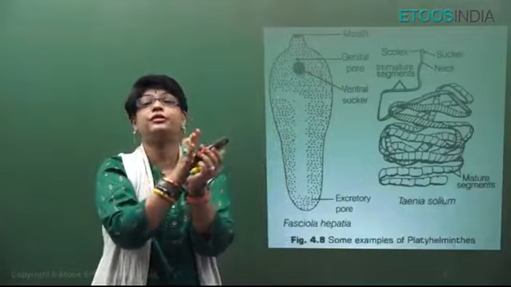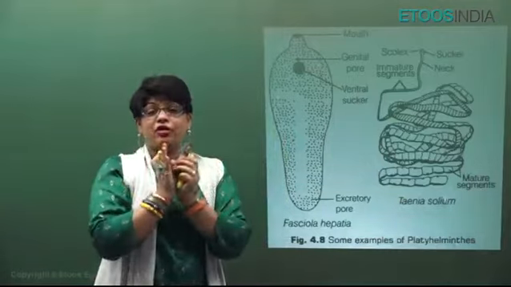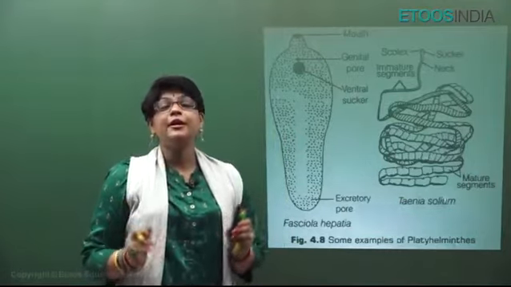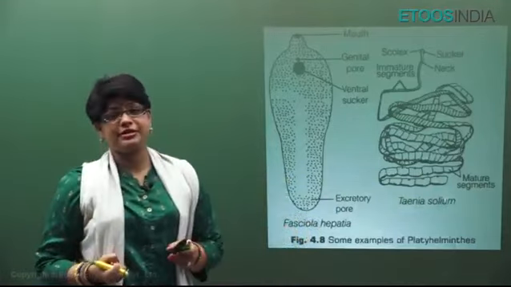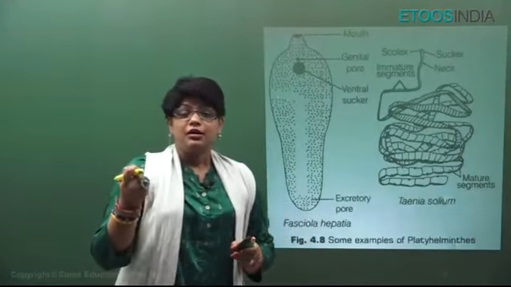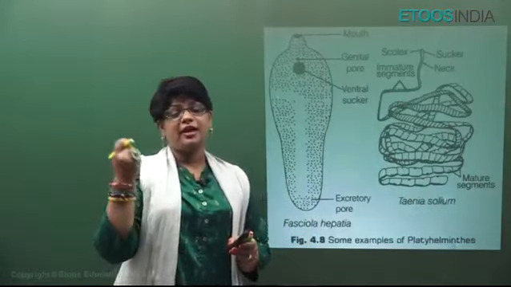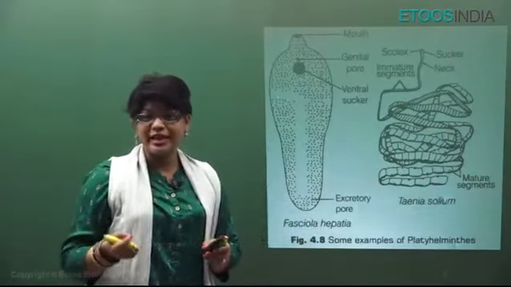Most important, most of them are endoparasites. They have hooks and suckers for attachment. They generally absorb food through the general body surface area from the host. They are acoelomates. They have blind sac body plan. They have organ level of organization.